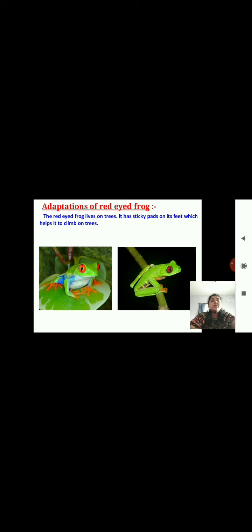You can see over here the amphibian adaptation of the red-eyed frog. The red-eyed frog lives on the trees. It has sticky pads on its feet with which it is able to climb on the trees. You can see the feet over the leaf, which has a sticky pad that sticks to the leaf and allows it to take a grip on the tree.